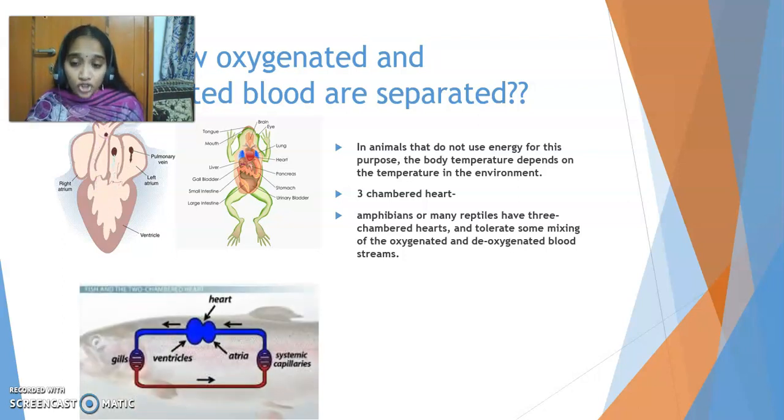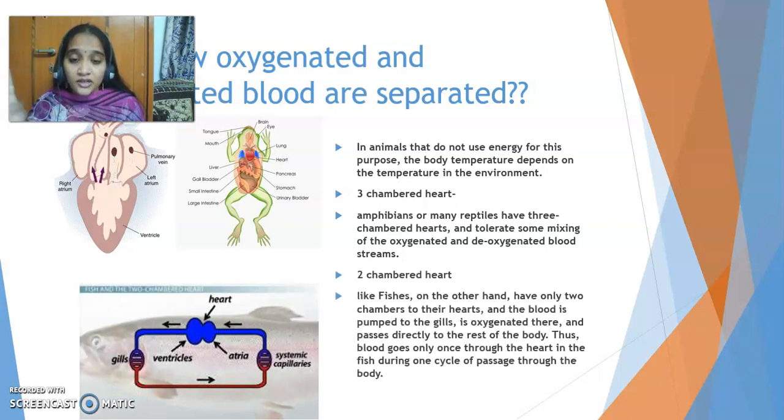And even in fish, which have a 2-chambered heart, they have only 2 chambers, 1 atrium and 1 ventricle. The blood is pumped to the gills where it is getting oxygenated, mixed with oxygen, and passes directly to the rest of the body. And that's why, if you see in the heart, the blood is circulating only once, only in one cycle, only once it passes. So they tolerate mixing of the oxygen and carbon dioxide blood because their energy requirements are very less.